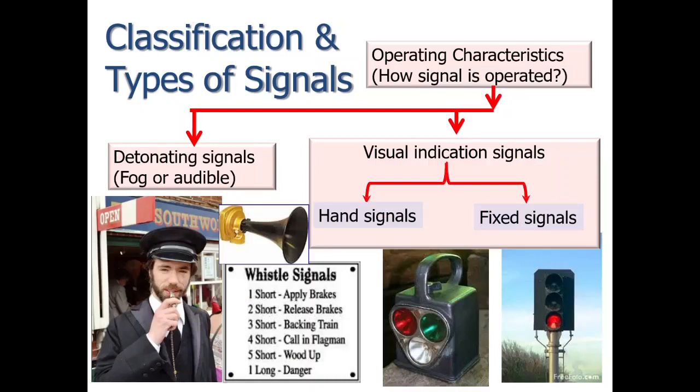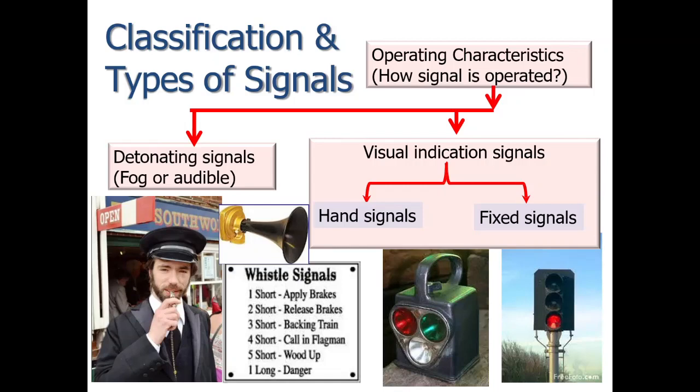Then the second classification was based on the visual indication, that is hand indicators, hand signals, or fixed signals. Hand signals are given either by flags fixed to a wooden handle. Red and green flag colors are used.